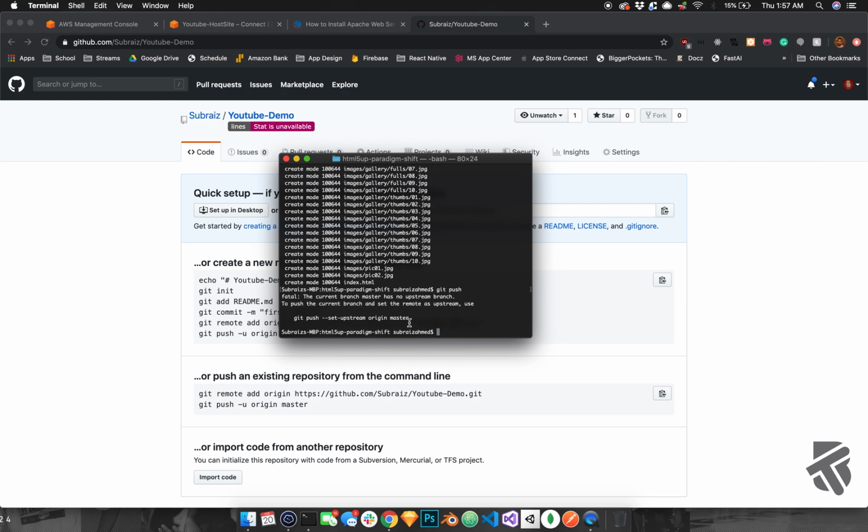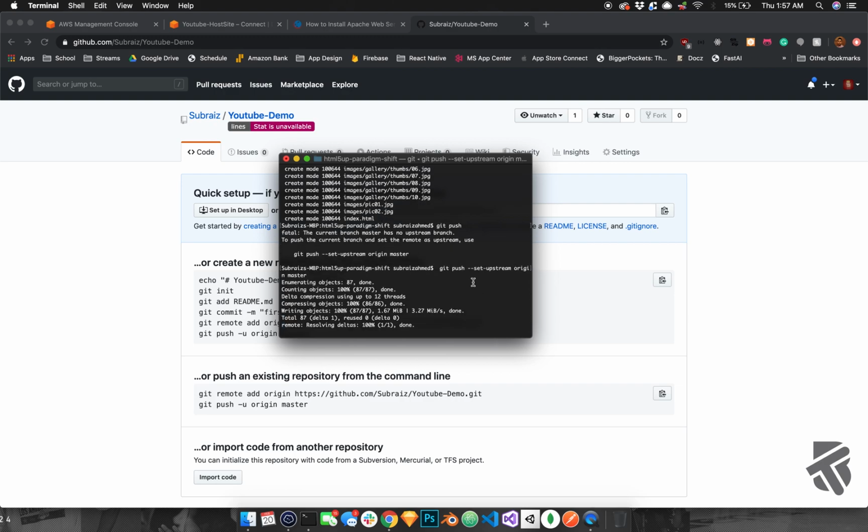Oh, okay. This is just a way to do it through the terminal. There's also a GUI for GitHub. You can just use that and push it. The point is just to get it onto GitHub.